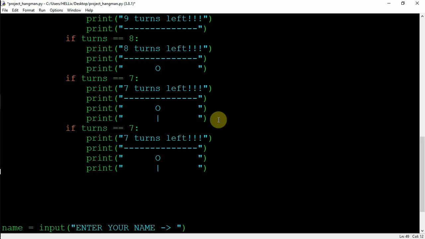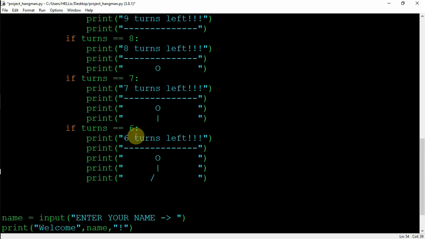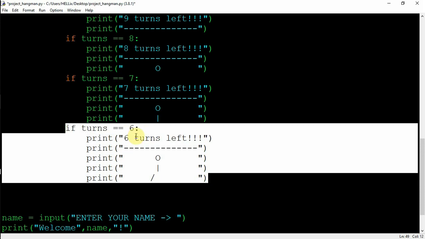So this way. Now 9 done, 8 done, 7 done. Now we need to go on with the sixth one, so make it 6. This also 6. At this time I'll show the first leg of my hangman. So I'll write print, and I'll use the backslash. This is quite clear. From here we are just going to show the hands and limbs, so you can just guess what we are going to do next as well. First of all, just copy and paste.